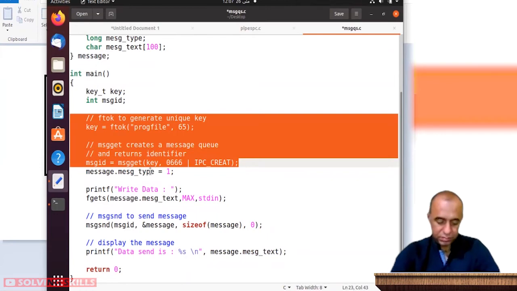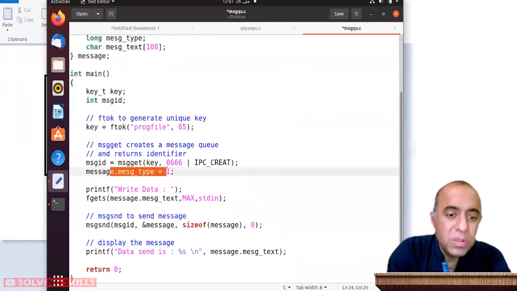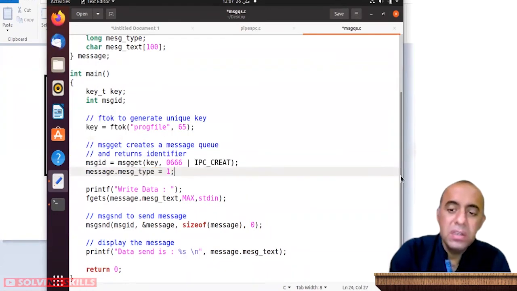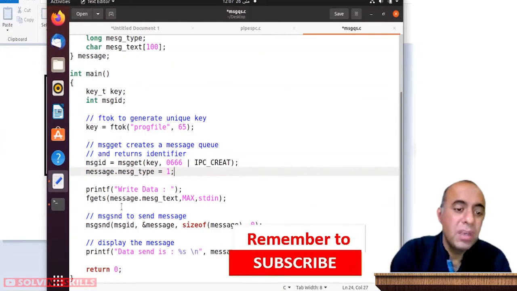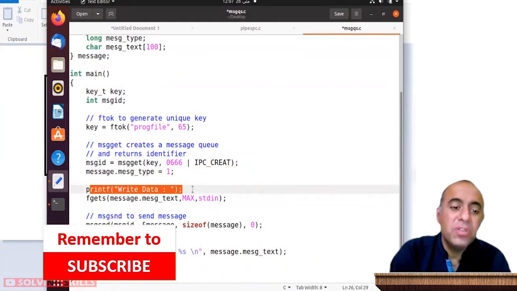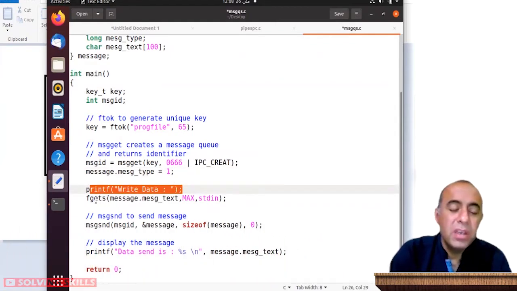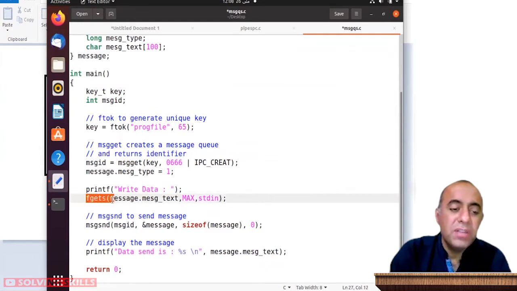So then you define this message type to 1. Again, many of the things you see in these two codes are like default values. Then you give a prompt to the user to enter some data or write some text, which is retrieved instead of scanf using fgets by the C program, and it is stored in this message text part of the struct message, which is accessed using message dot message text. The size is 10, which we want the user to enter.